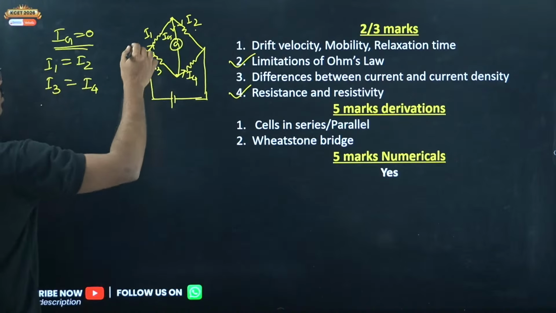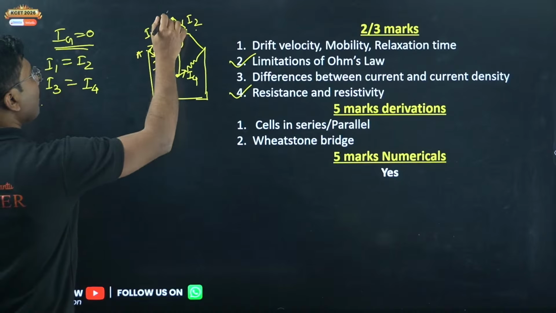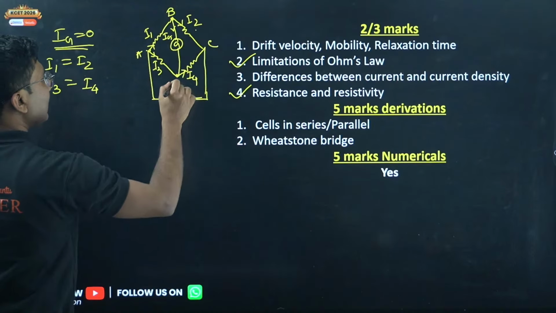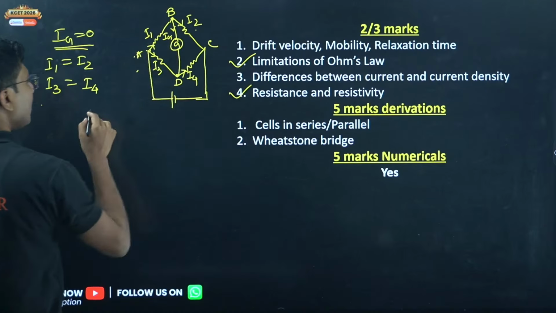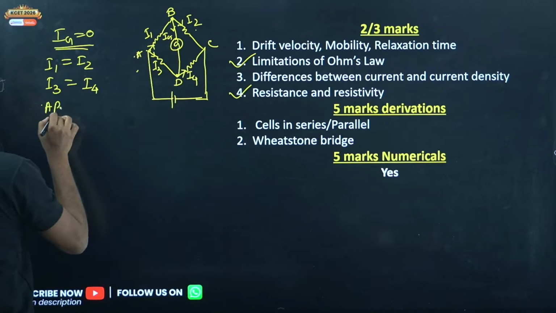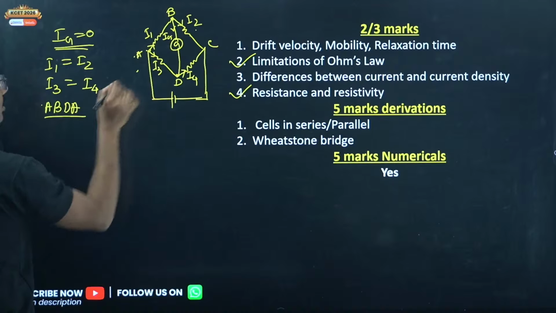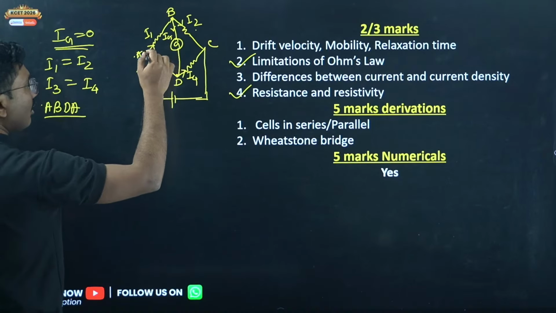Now take 2 loops, A, B, C, D. Take the loop A, B, D, A first. Apply Kirchhoff's voltage law.